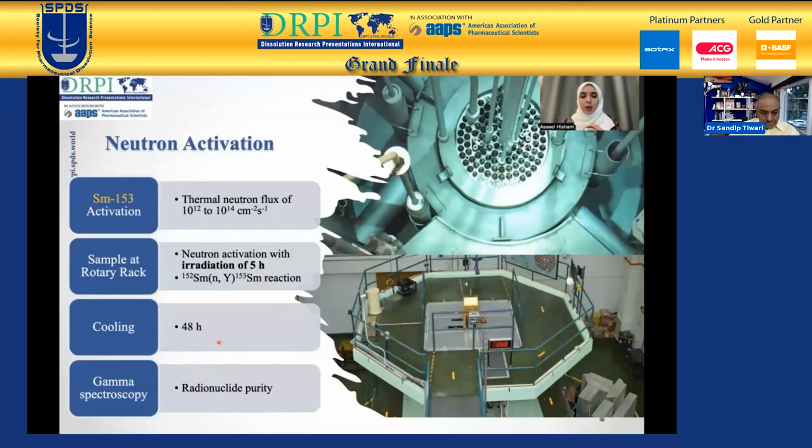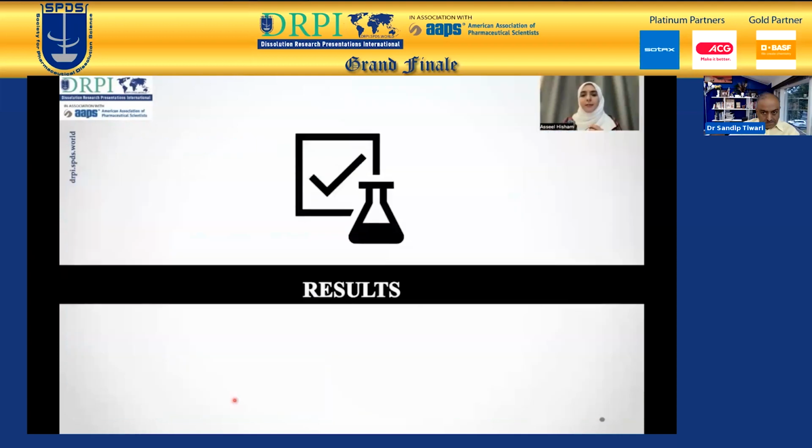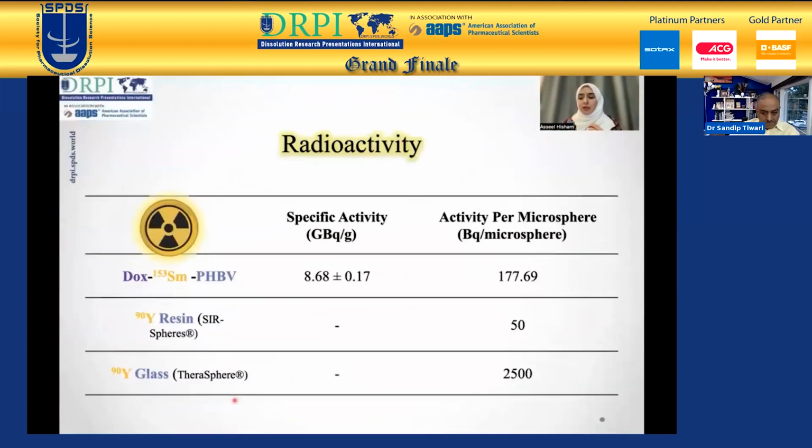After irradiation and cooling, gamma spectroscopy was conducted to ensure that there are no radionuclide impurities. In the results, the DOX-SM-PHV microspheres had a specific activity of 8.68 gigabecquerel per gram, where the activity per microsphere was 177.69 becquerel per microsphere, compared to the commercially available yttrium-90 resin and glass, which had an activity from 50 to 2,500 becquerel per microsphere. Therefore, this is an appropriate range for the current treatments.